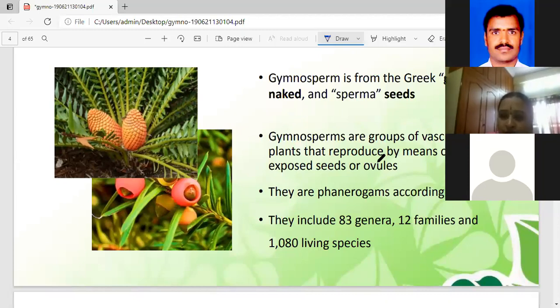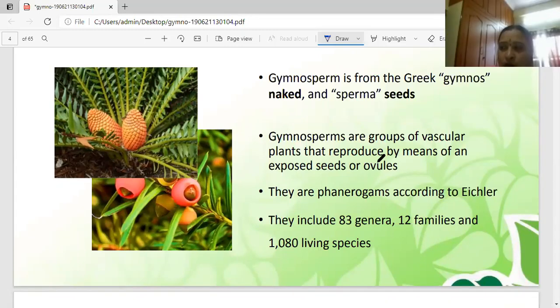In these plants, the ovules are born naked on the surface of the megasporophylls. I'll explain later what the megasporophylls and microsporophylls are, which are often arranged in cones. Okay, another very interesting point, girls: in the gymnosperms, fossils are also present.